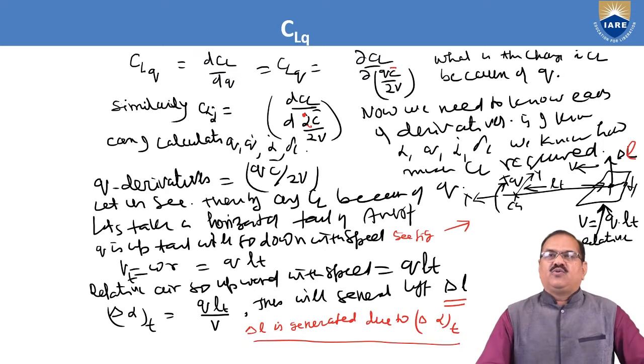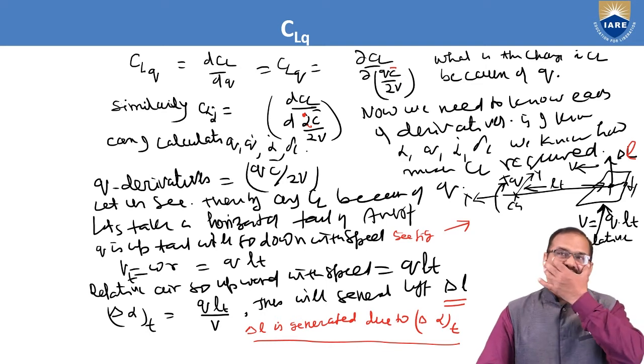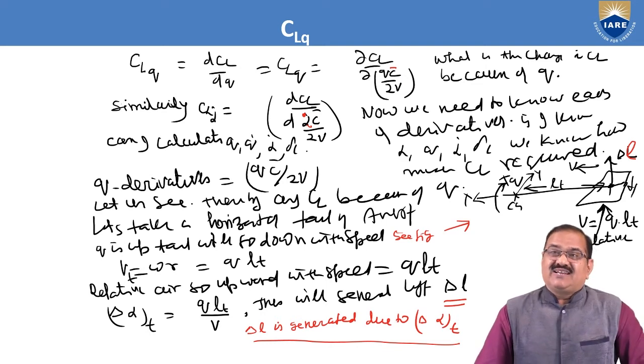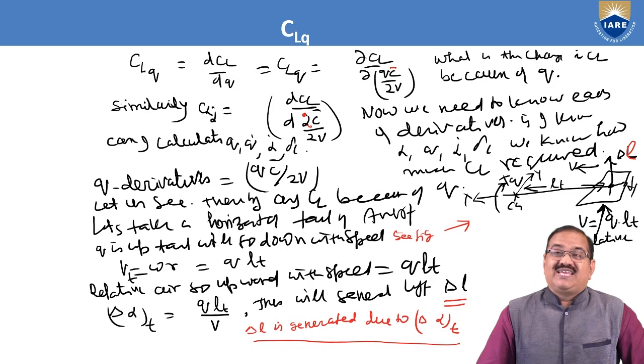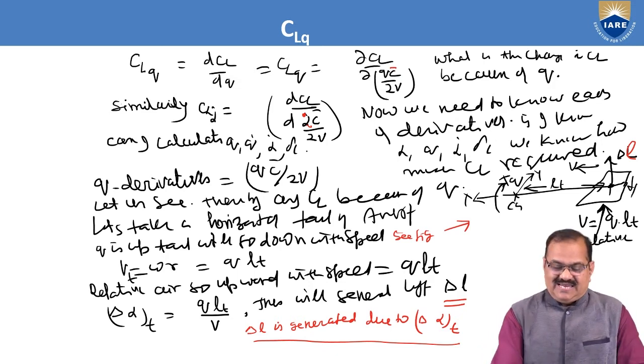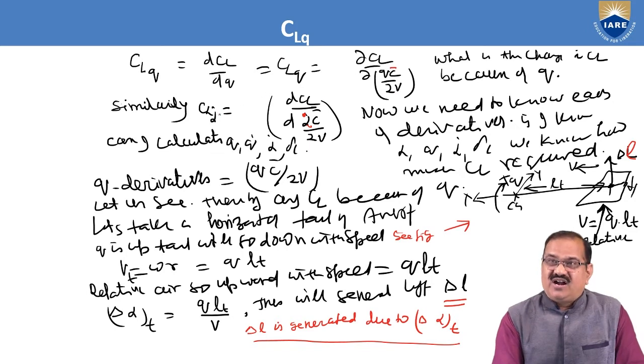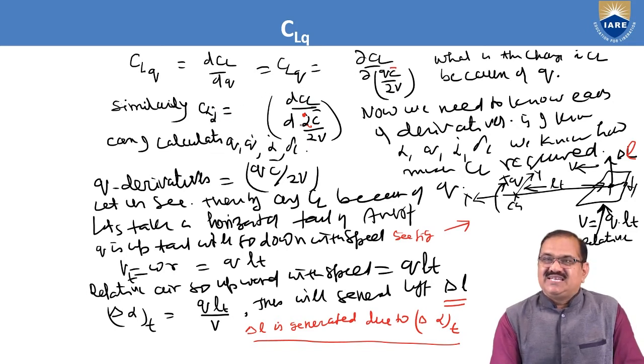Now we have to discuss CLQ. This is the variation of coefficient of lift with variation of Q, where Q is the pitch rate. So CLQ is equal to dCL by dQ, that is, partial CL by partial of QC by 2V, as we just discussed. For CL alpha dot, we write dCL by d of alpha dot C bar by 2V.